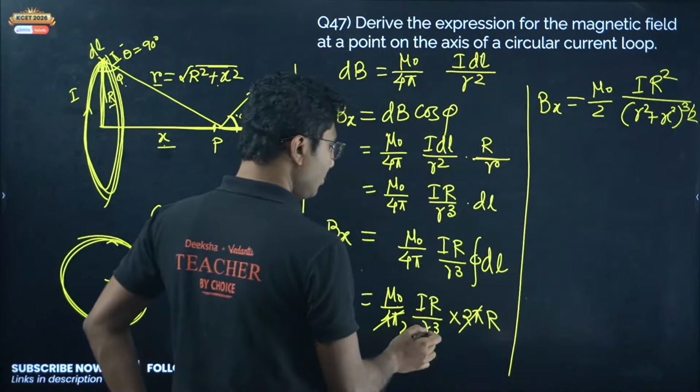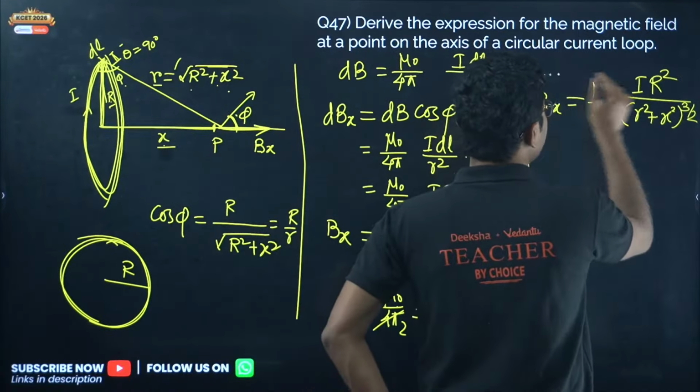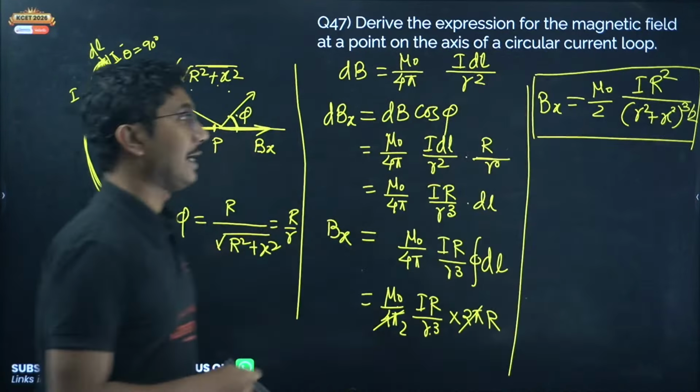So R cube means R square plus X square whole cube, that is R square plus X square to the power 3 by 2. This is the expression for magnetic field at the axis of a circular coil. At the center, if they ask you magnetic field at the center of the coil, you need to put x equals 0.